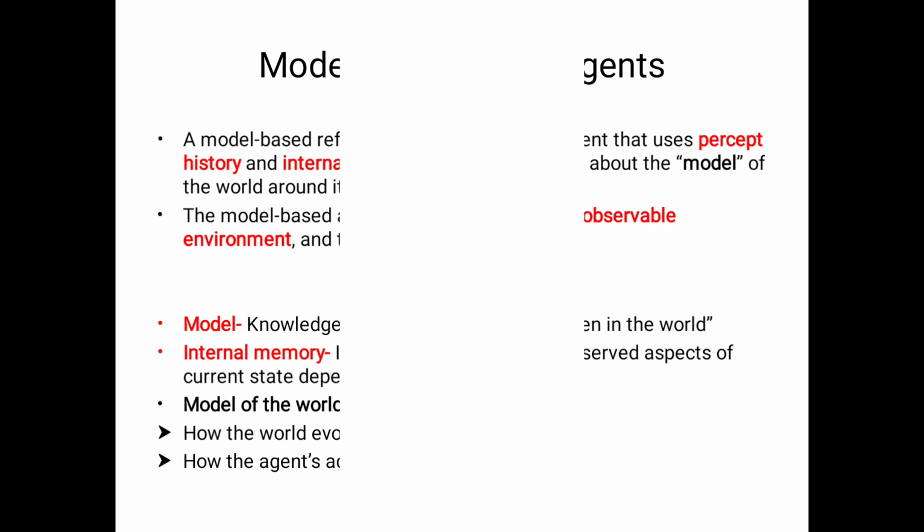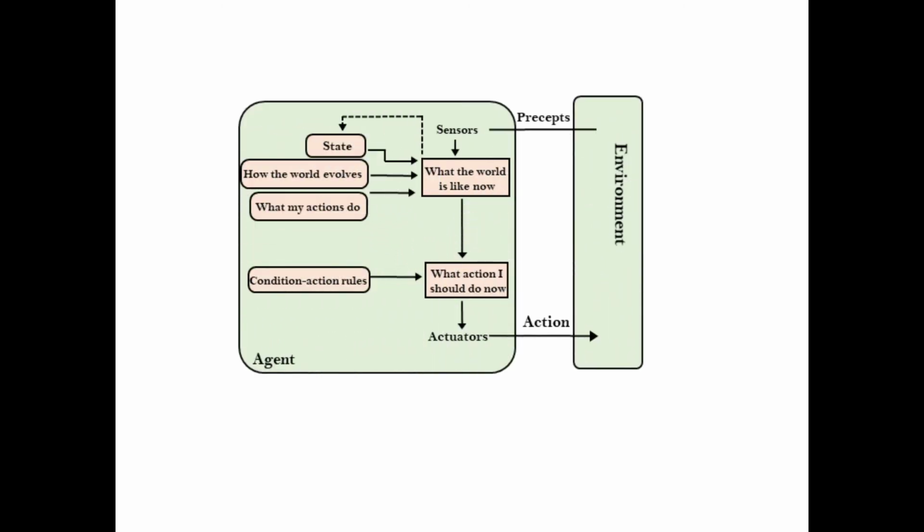Now we will see the architecture of model based reflex agents. This is also one type of agent. That's why here also an agent is anything that can be viewed as perceiving its environment through sensors and acting upon the environment through actuators. After perceiving the environment, this type of model based reflex agent depends on history and internal memory.